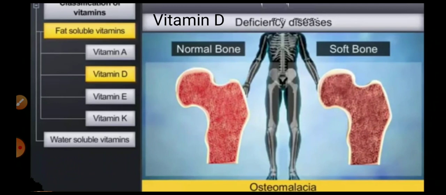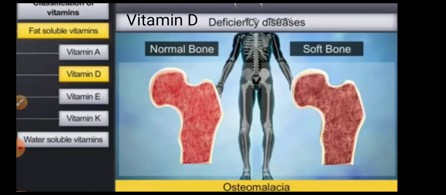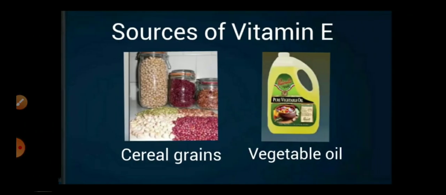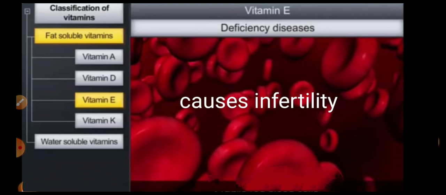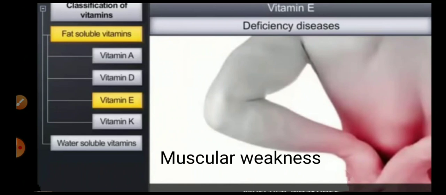Now let us find the next vitamin, that is vitamin E. The sources of vitamin E are cereals, grains and vegetable oils. Vitamin E deficiency causes infertility and muscular weakness.